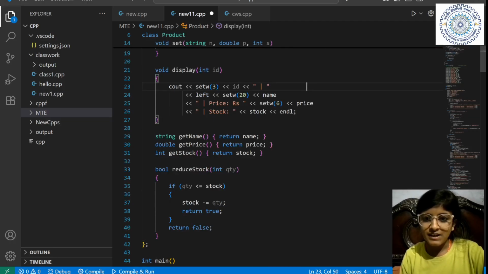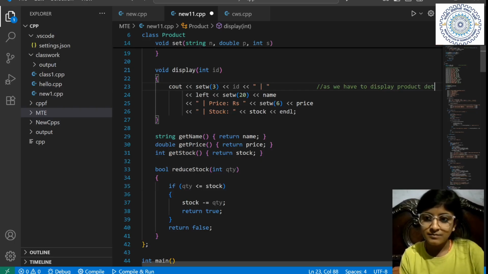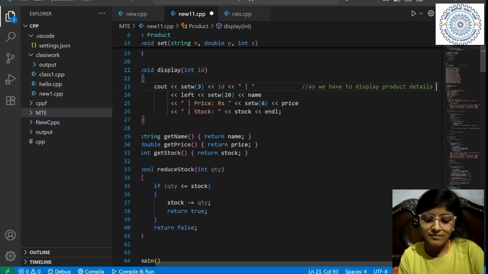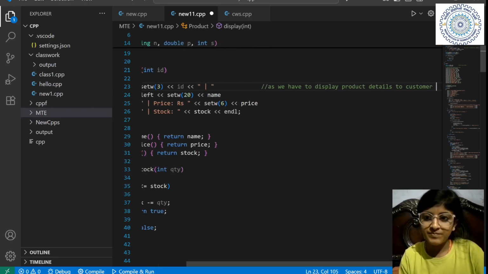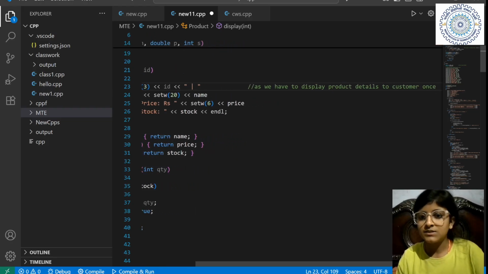And why we need to make this function: as we have to display product details to the customer once. Okay, so that's why we have to make this.